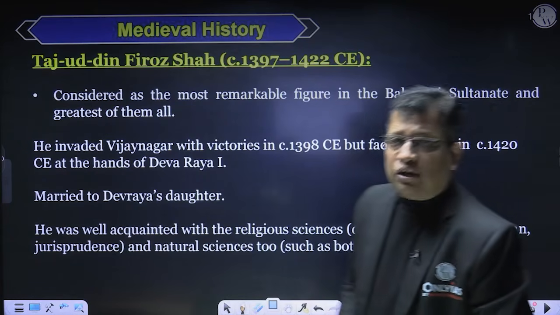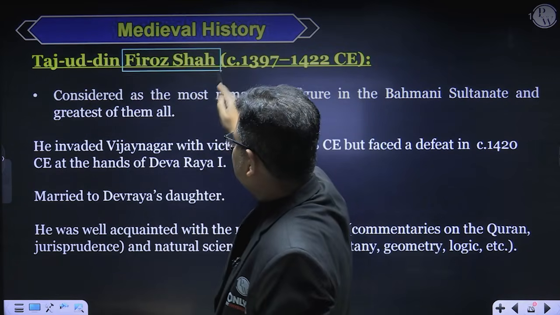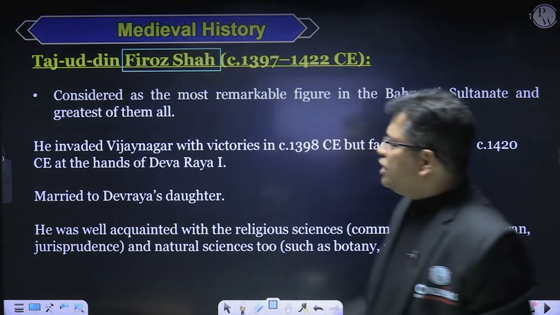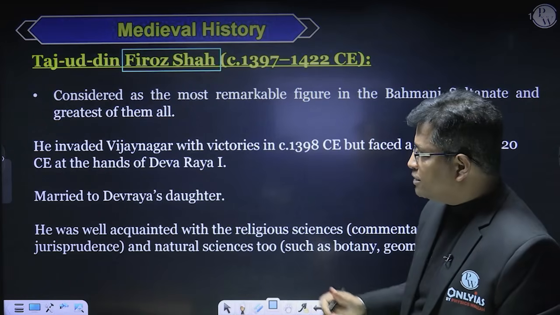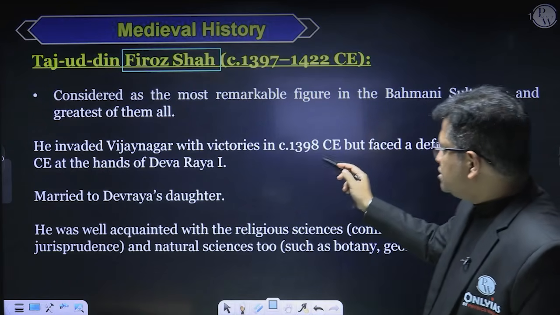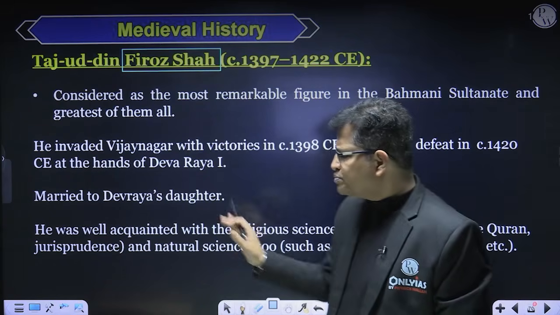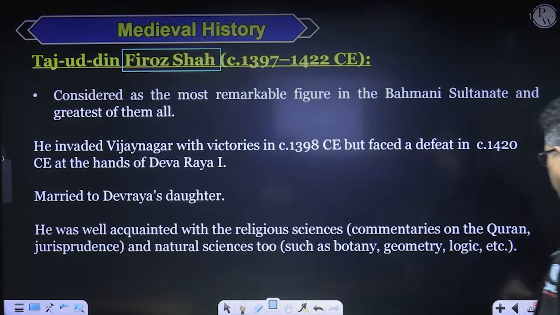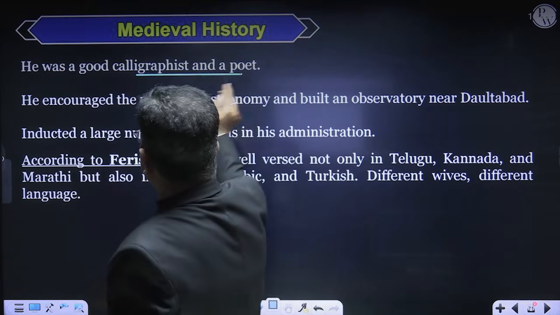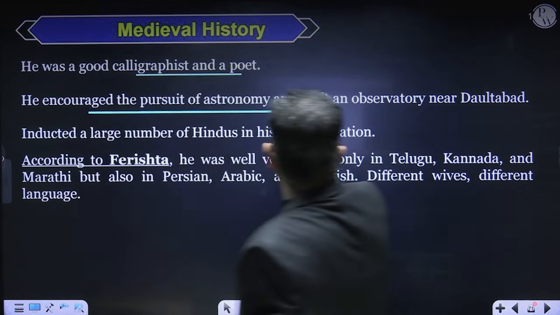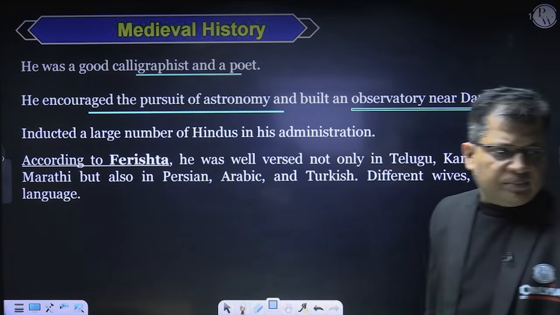Then there was a very famous king of this dynasty, called Tajuddin Firoz Shah. This was a very remarkable figure, and he was one of the greatest rulers of the Bahmani Empire. He invaded Vijayanagar with victories in 1398, and faced defeat in 1420 by Devaraya I. Anyways, what is important about him? He was a good calligraphist, and he encouraged the pursuit of astronomy and built the observatory at Daulatabad. Firoz Shah, is it okay?